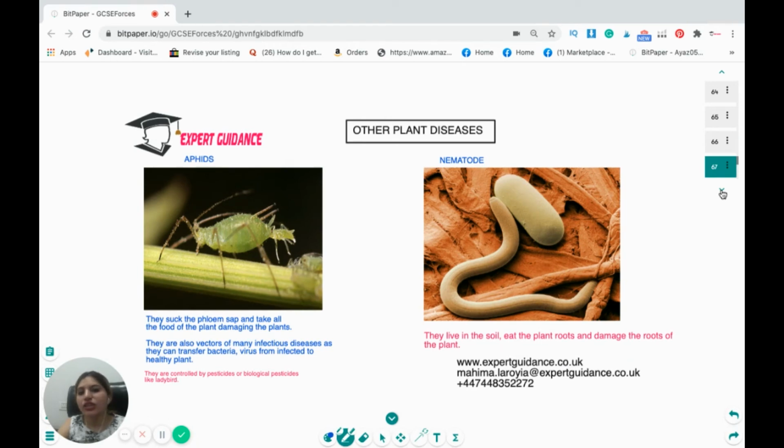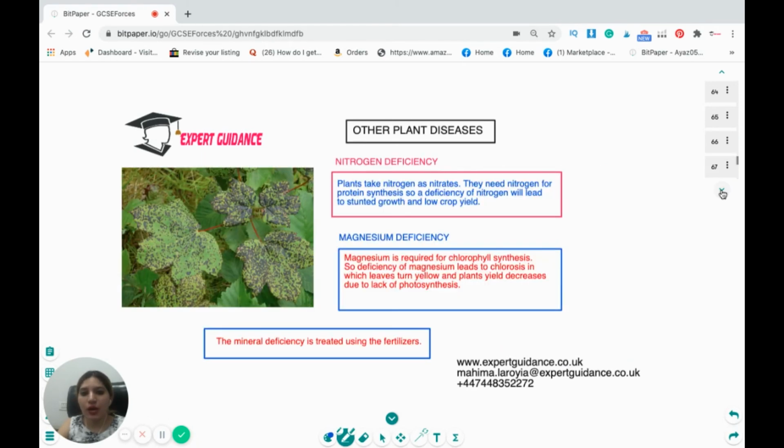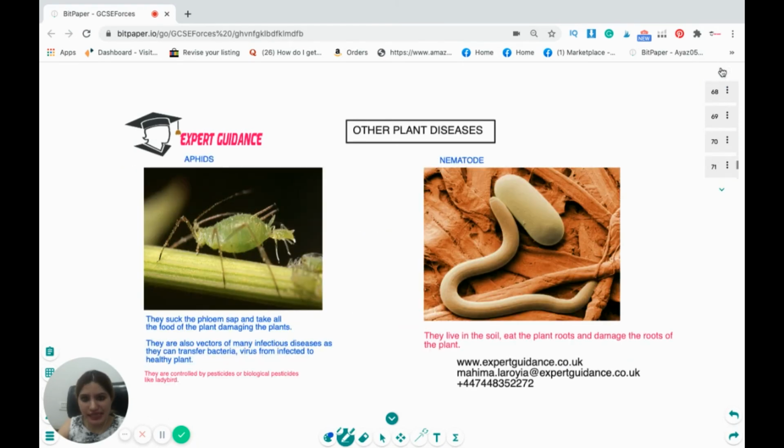Okay, now you need to look over some of the plant diseases. The plant diseases like aphids. Aphids suck the phloem sap and take all the food of the plant, damaging the plant. They are also vectors of many infectious diseases and transmit bacteria and viruses from infected to healthy plants. So to control the aphids, we have to use pesticides or biological pesticides like ladybirds. Nematodes live in the soil. They eat the plant roots and damage the roots of the plant.